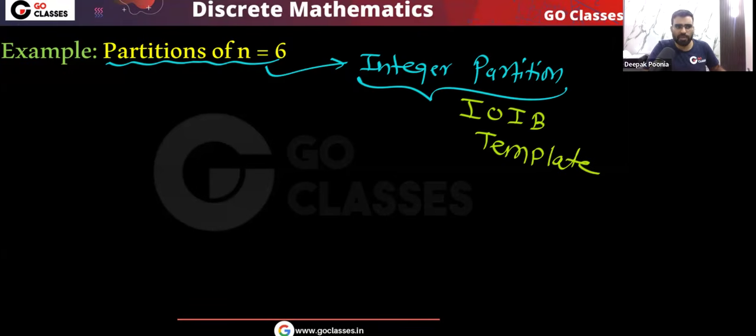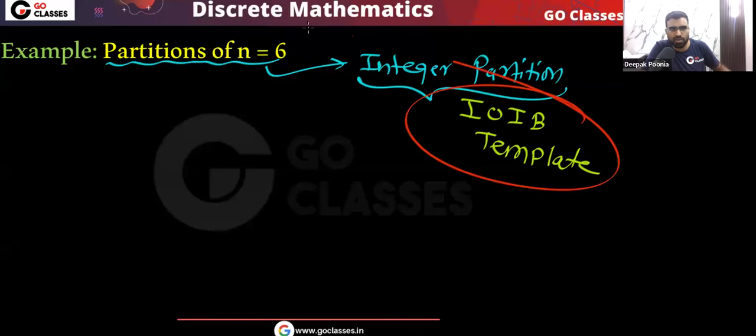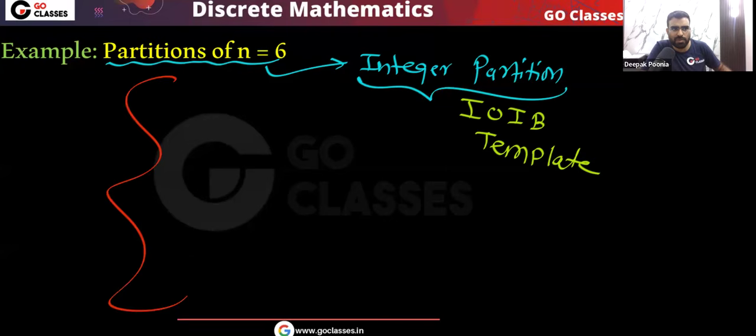So let's apply the IOIB template. We have a total of 6 identical objects, because anyway this is an IOIB template problem. We just need to create the cases, the distributions. In the IOIB template, you just need to create the distributions. That will be your answer.